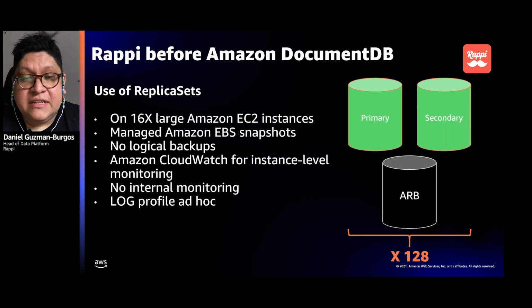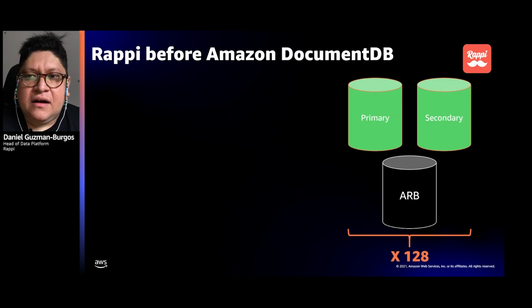Our monitoring was limited to metrics exposed by Amazon CloudWatch. What does that mean? We only had metrics for the instance itself, CPU, memory usage, stuff like that. We didn't have eyes to see inside what was going on in MongoDB. There was a huge risk. We were aware of that, but we were dealing with that. And any log profile, any log analysis was made ad hoc. So it was just from time to time, very manual stuff, very time consuming and not that efficient.